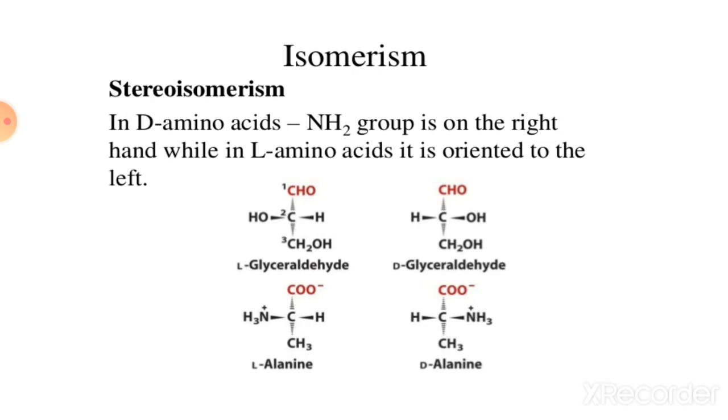Means if the amino group is at the left side, then it is called an L amino acid, and if the NH2 group is at the right side, it is called a D amino acid, and when this structure occurs in amino acid, it is called stereoisomerism.